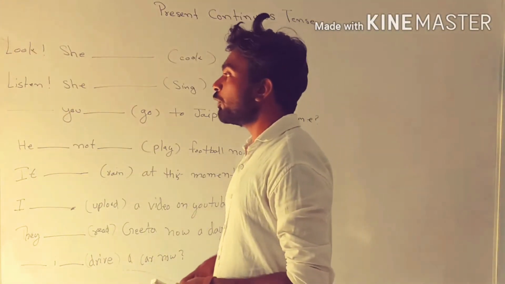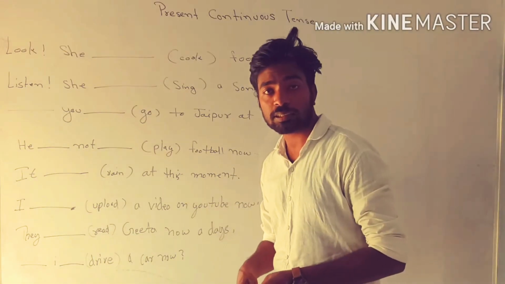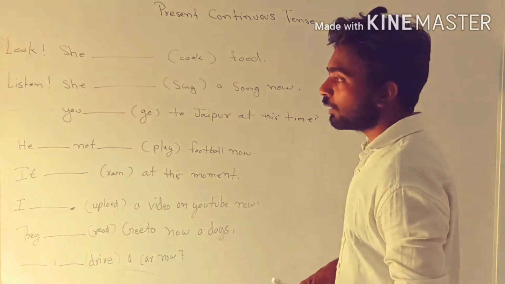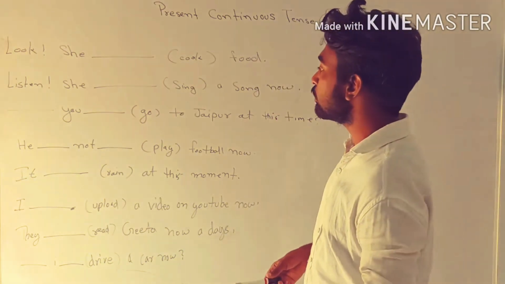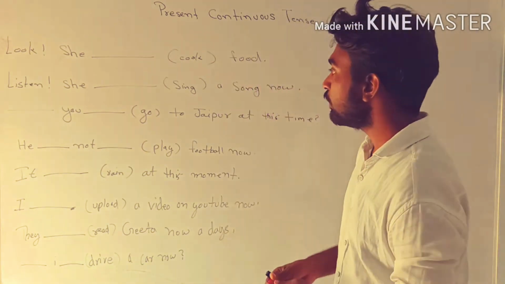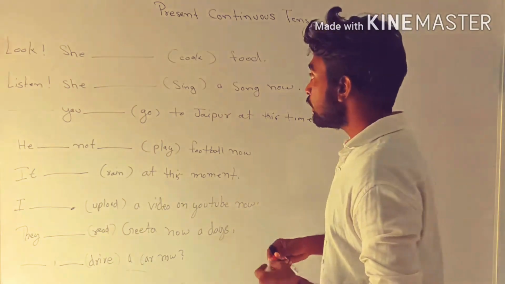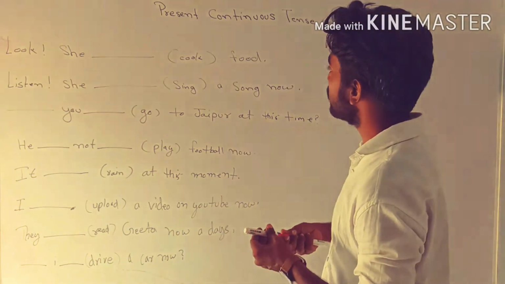So in our last video we studied about present continuous tense, the use of present continuous tense. The helping verbs of present continuous tense are is with singular subjects, are with plural subjects, and am with I, and the ing form of the main verb. We have studied about that. In today's class we will solve some examples. We will discuss some examples of present continuous tense.